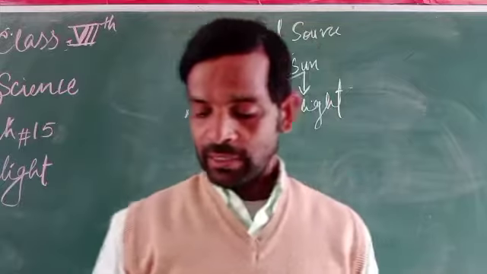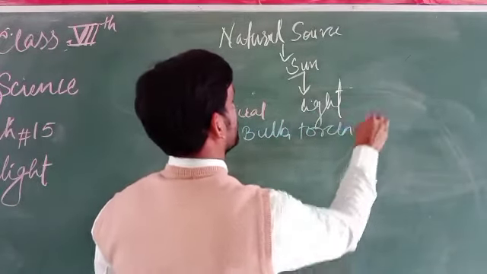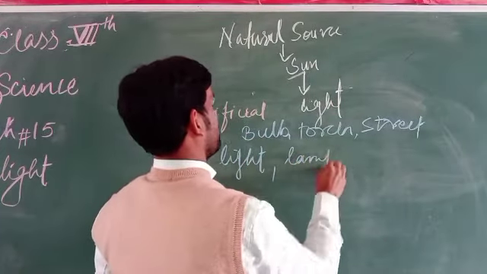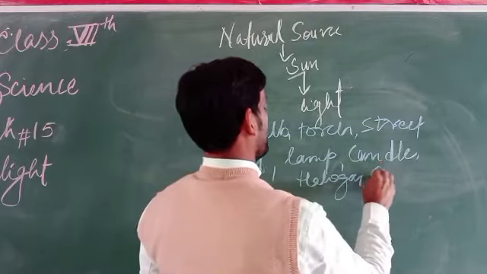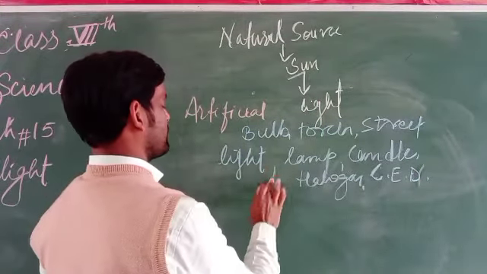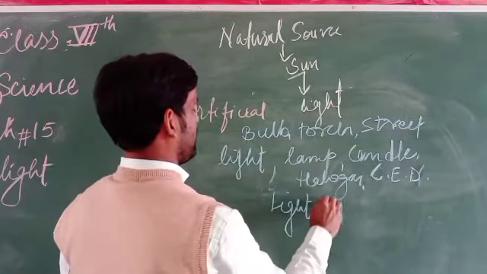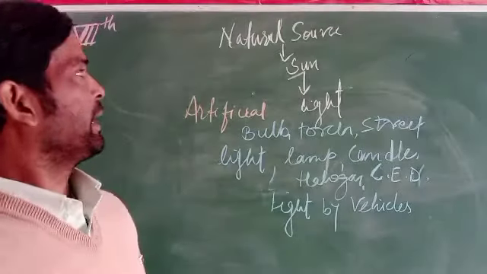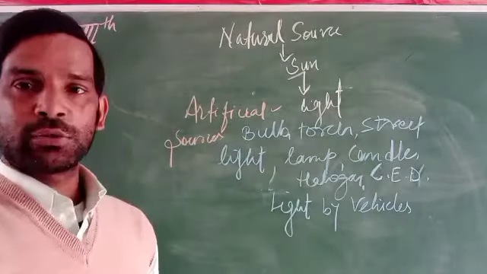In the case of artificial sources of light, there are a number of sources, such as the bulb, torch, street light, lamp, candle, halogens, LEDs, and vehicle lights. These are called artificial sources of light.